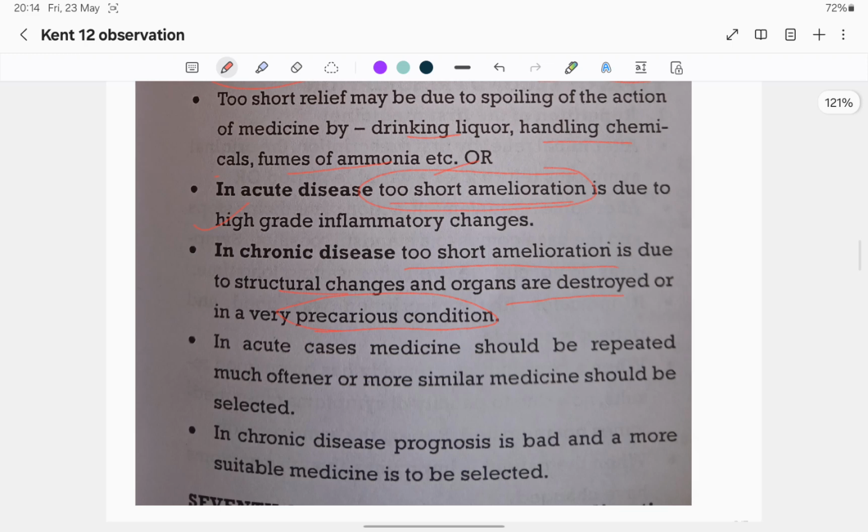In acute cases, medicine should be repeated much oftener. In acute cases, we have to repeat medicine hourly or after 20 minutes, 15 minutes, whenever the case requires. Hourly, 2 hourly, or more similar medicines should be selected. Most minimum and frequent repetition in acute cases. In chronic disease, prognosis is bad and a more suitable medicine is to be selected.